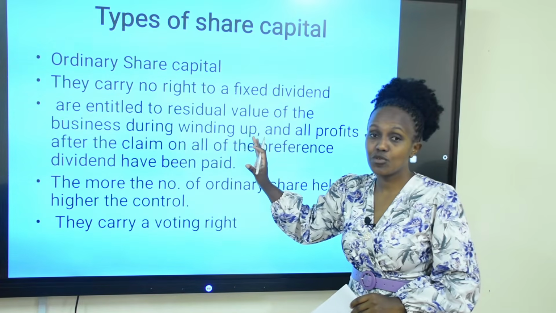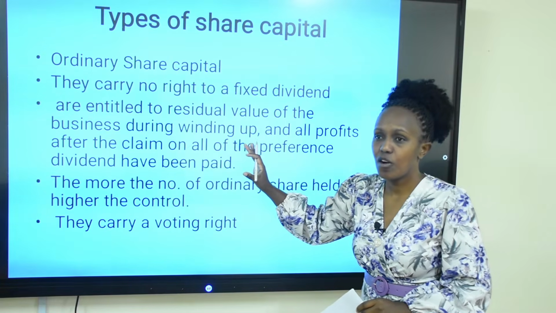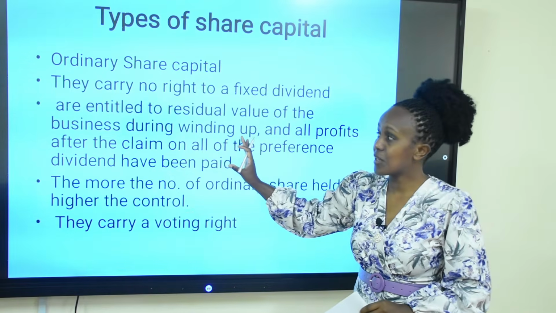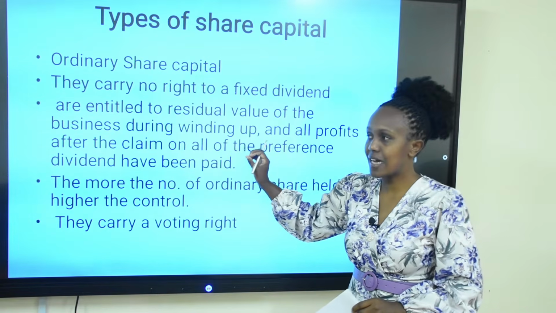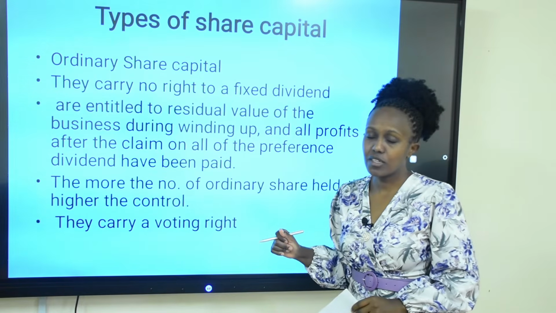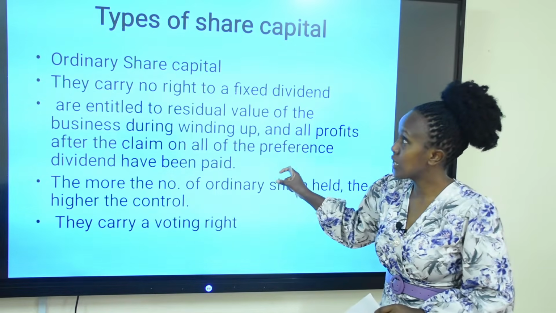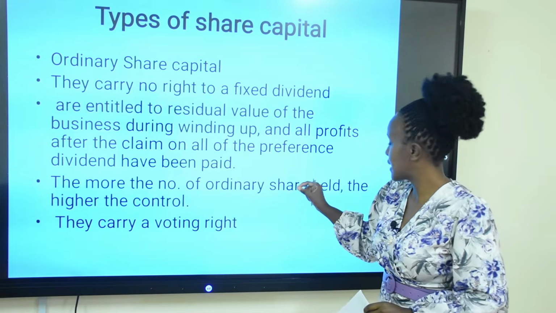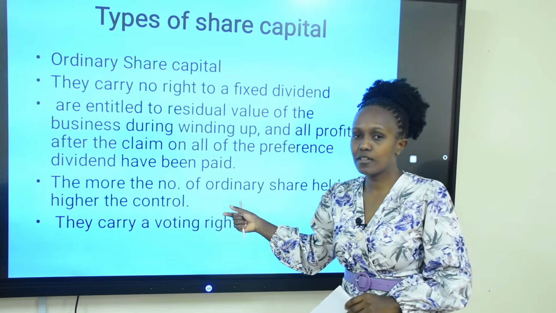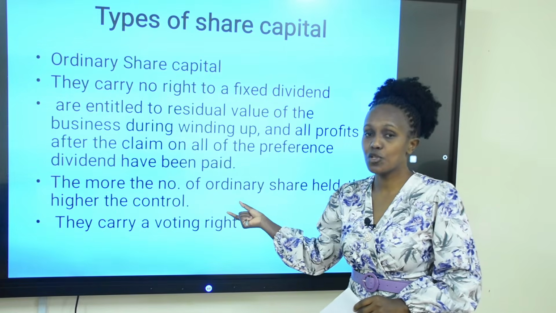They are entitled again to residual value in the sense that after you have paid all the claims of the creditors and all the claims of the preference shareholders, then the ordinary shareholders' claims are the last to be settled at the time of winding up. But most importantly, the higher the number of ordinary shares held by an individual or an organization in a company, the higher the control.